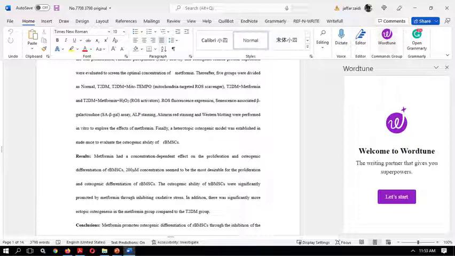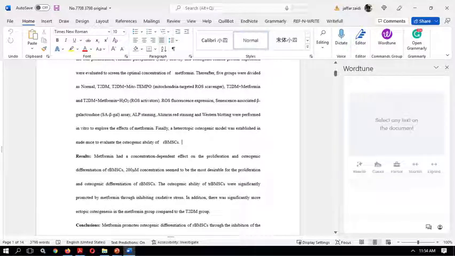You just click on the Let's Start option here, and it will take you to log in. You need to log in from your Google Chrome or any other browser that you're using. Once you log in from the browser, it will automatically log in from the Word plugin. So this is how the interface looks. The interface in the Word plugin is almost the same as the interface in any browser.